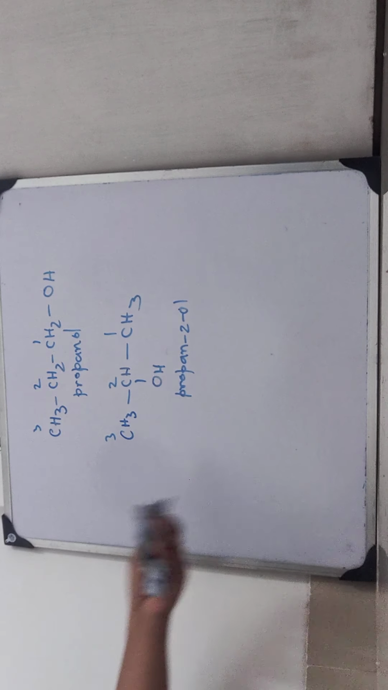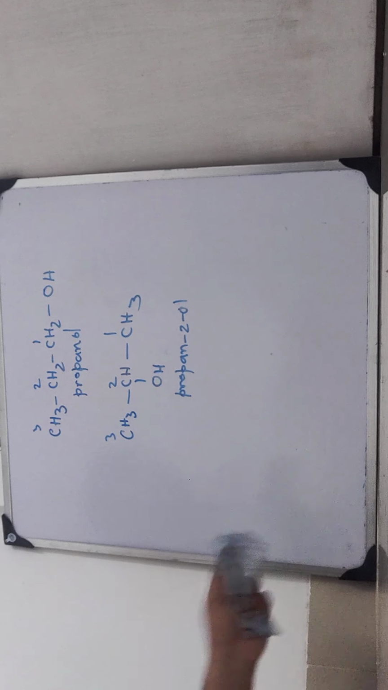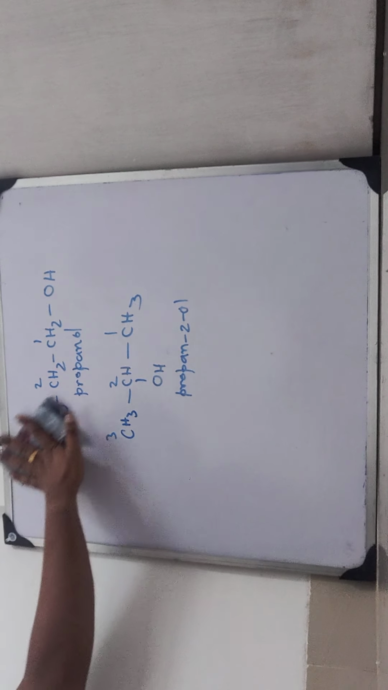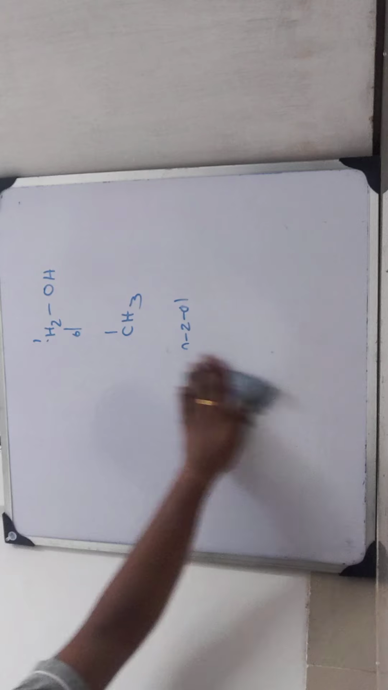Here the functional group is same, but the position is different. That is why it is known as positional isomerism. In the next case, we will see that the position doesn't matter. The functional group is actually changed. So let me give you an example.